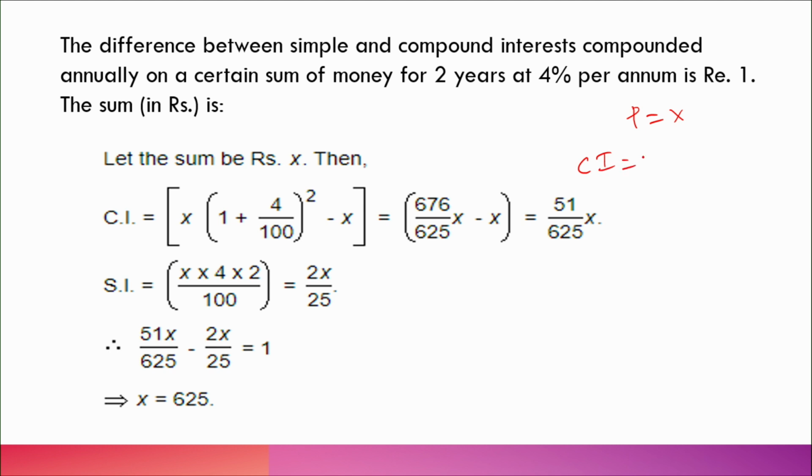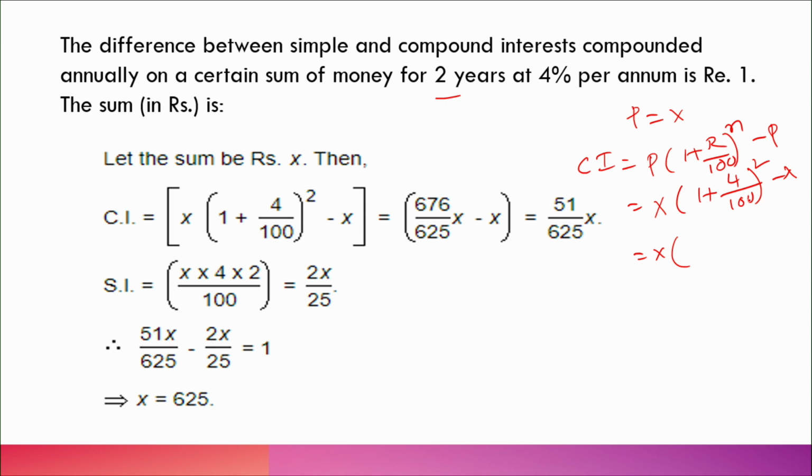You know that compound interest is P of 1 plus R by 100 whole power n minus P, correct? Now, we can say P, we said x, 1 plus R by 100, 4 by 100, whole power n, that is square, because n is given as 2 years, of x. Understand. So, it is x of 104 by 100, as you wish, that is very important. So, 100 plus 4 by 100. Now minus x is given, we will see later what that value is.